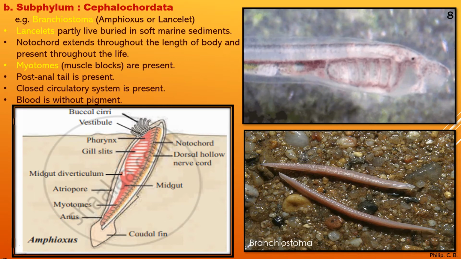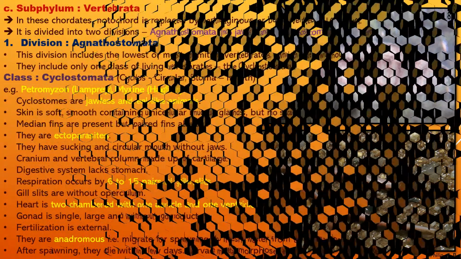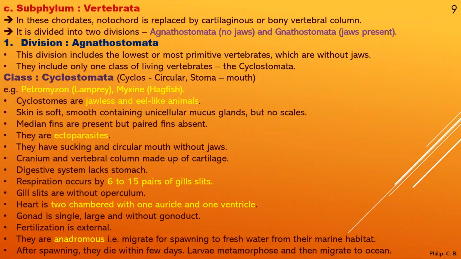Now we come to the subphylum Vertebrata. Here we move from the earlier chordates to the vertebrates, under which we have Agnatostoma and Gnatostoma. We'll take them one by one.